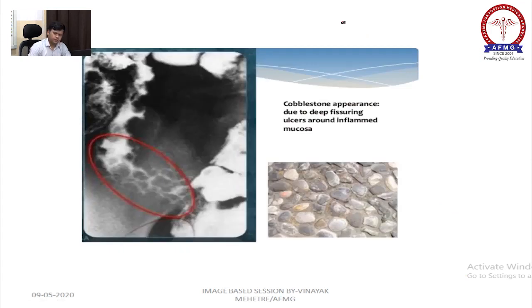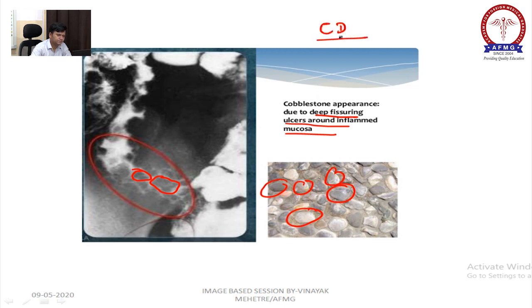Now we will come on IBD. This stone you will see in the garden near the pool. Okay, this is called as cobblestone appearance, right? Cobblestone appearance due to deep fissuring ulcer around the inflamed mucosa. Means mucosa is getting fibrosed from the outside, right? That's why we call it cobblestone appearance, seen in Crohn's disease.